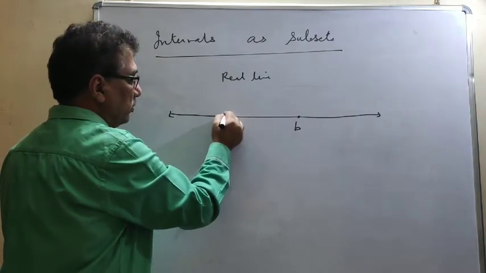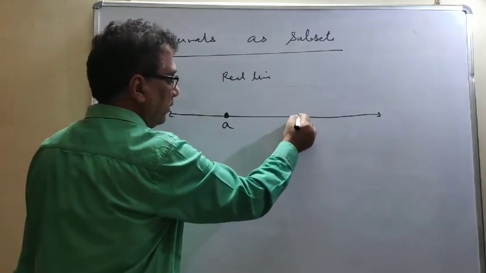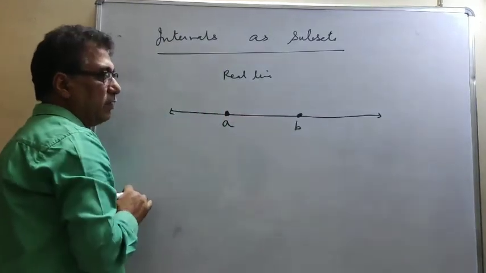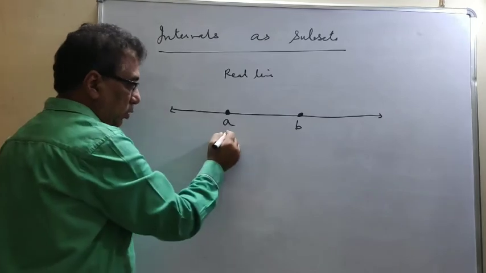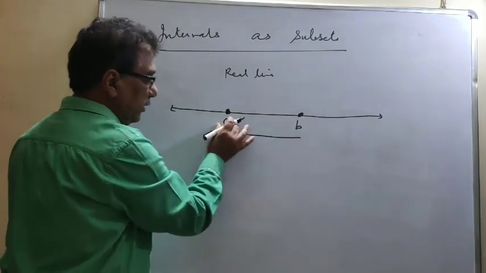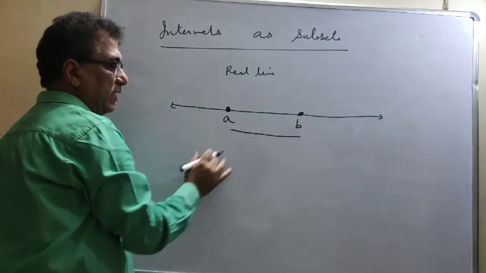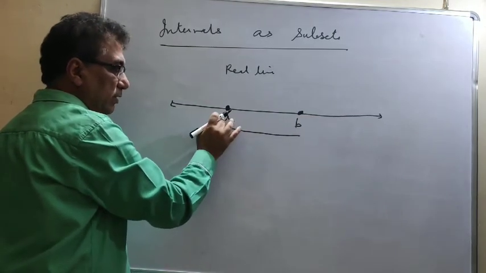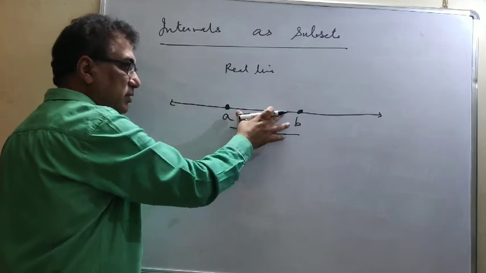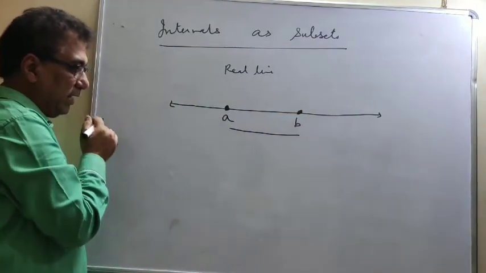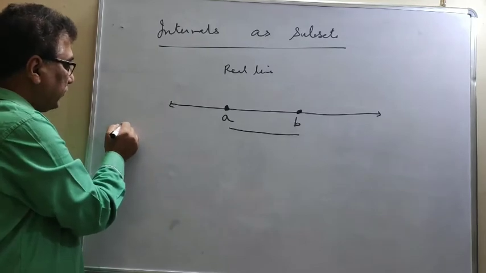Then we also know that between any two real numbers there lie infinite real numbers. So starting from here to here, this is a part of the real line. So we can say that all the numbers from here to here are subsets of real numbers. But here also we have 4 types of category.